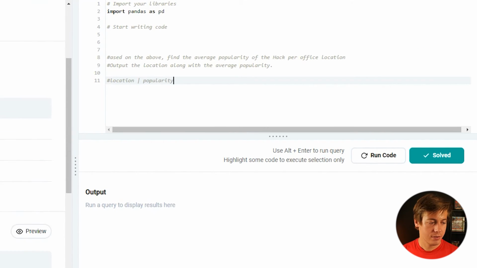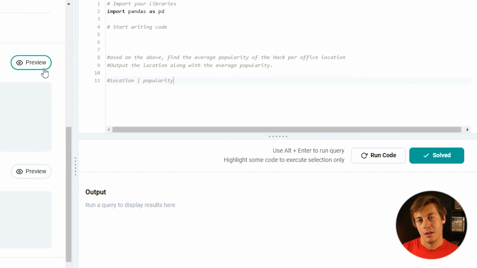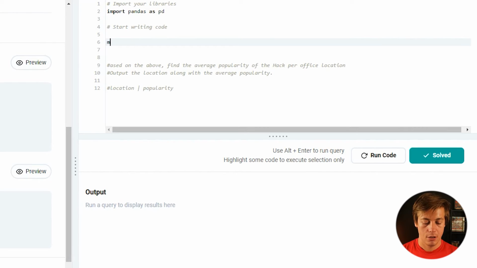And we have two different data frames, Facebook employees and Facebook survey Hack. The location data was not stored in this survey, so we're going to have to merge these together. All right, so merge equals pd.merge. I guess we can start with this one on the left.